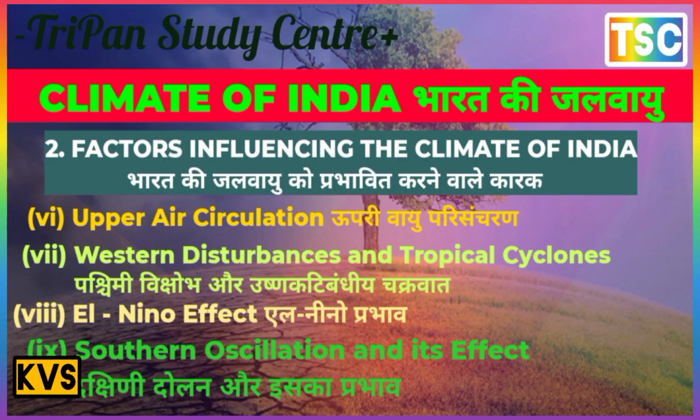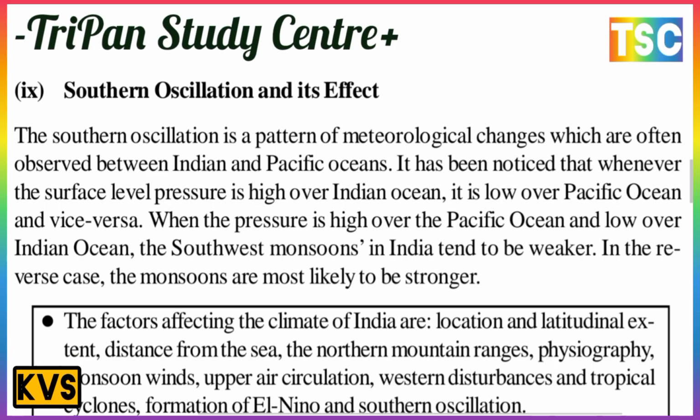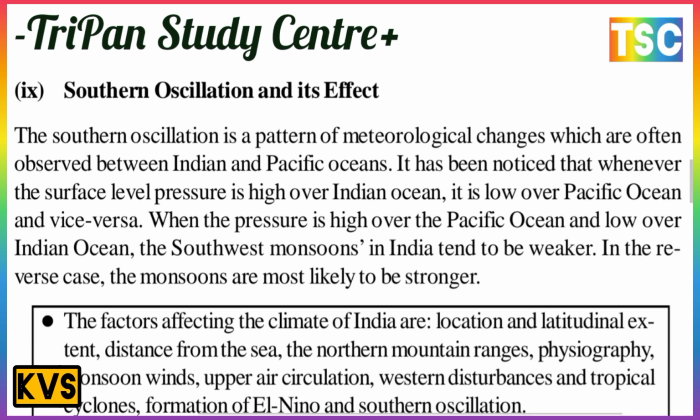The next point here: southern oscillation and its effect. The southern oscillation is a pattern of meteorological change which is often observed between the Indian and Pacific Oceans.